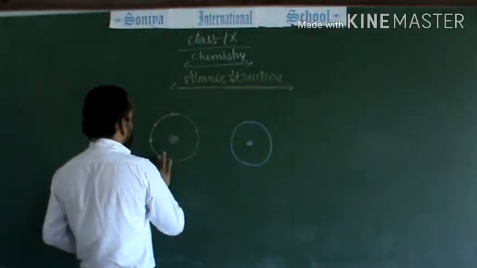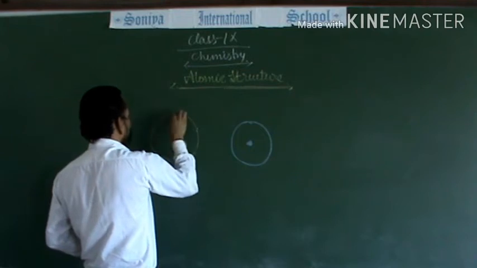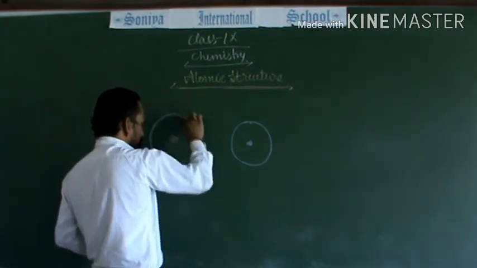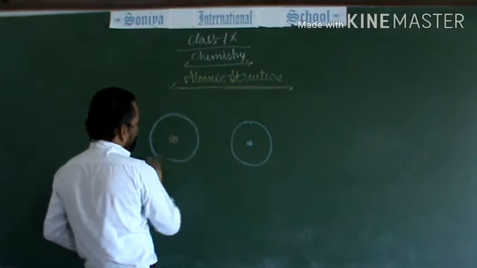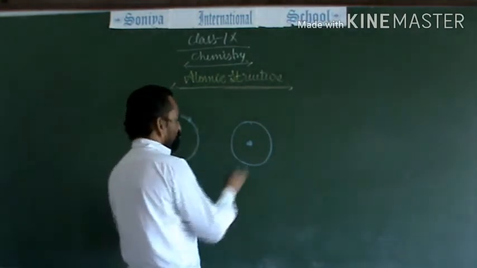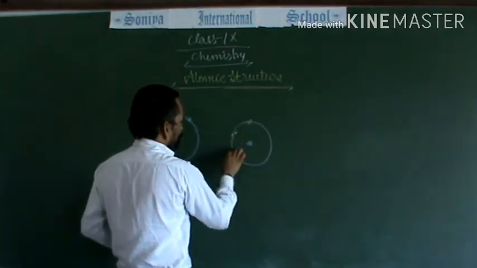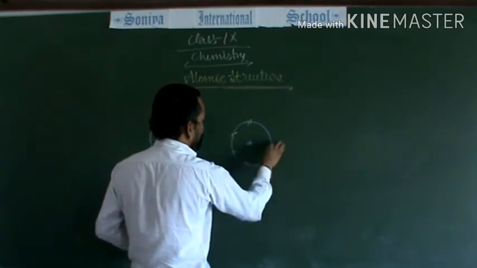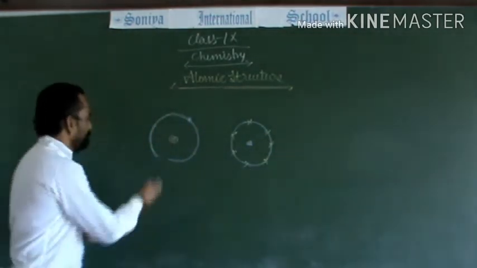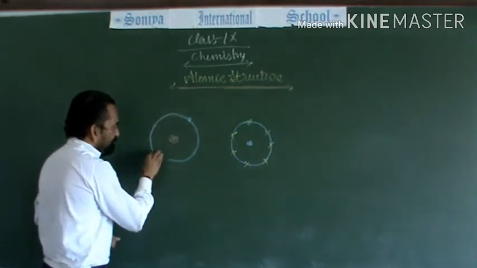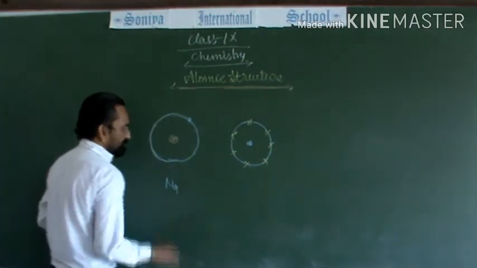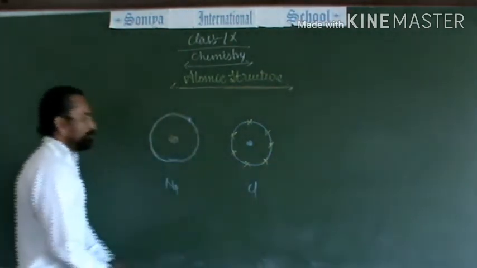Sodium has 1 electron, whereas chlorine has 7 electrons in its outermost shell: 1, 2, 3, 4, 5, 6, 7. Both the atoms are unstable. This is the sodium atom and this is the chlorine atom.